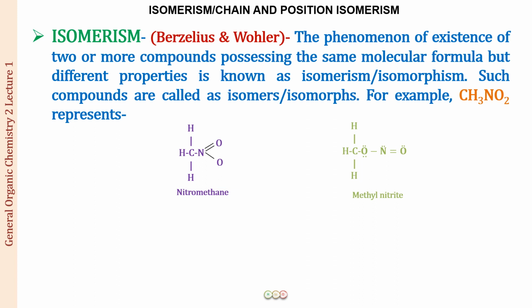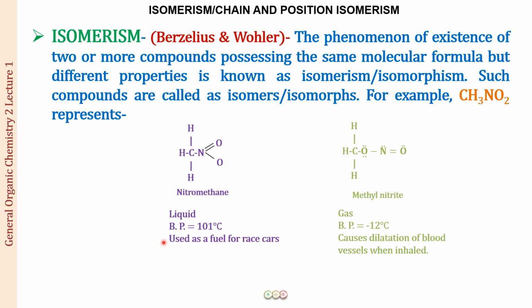If you look at their properties, we find nitromethane to be a liquid. The boiling point of this is 101 degrees Celsius, and this is used as a fuel for race cars. Whereas methyl nitrite is a gas. The boiling point is minus 12 degrees Celsius, and this causes dilatation of the blood vessels when inhaled. So they are entirely different products in properties and structure, but the molecular formula was the same, and hence they are called isomers.